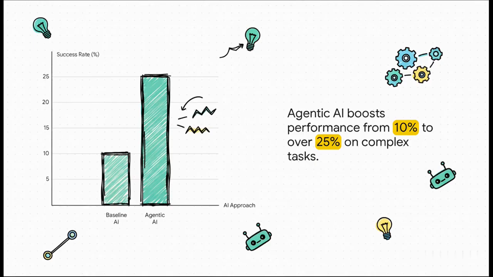But here's the kicker. It's not just about being faster. It's about being better. On these really tough, complex tasks, this agentic approach literally more than doubles the effectiveness. And you might be asking, why? Well, it's because the agent isn't just mindlessly following a script. It's planning, it's executing, and if it hits a snag, it course corrects. That's how you see that performance jump from a measly 10% success rate to over 25%.